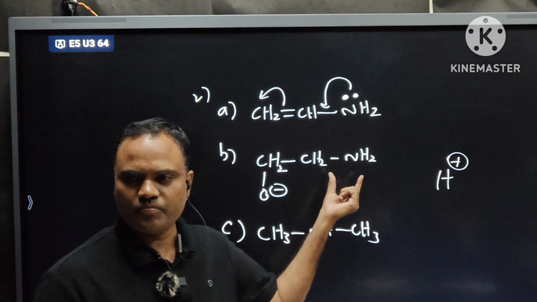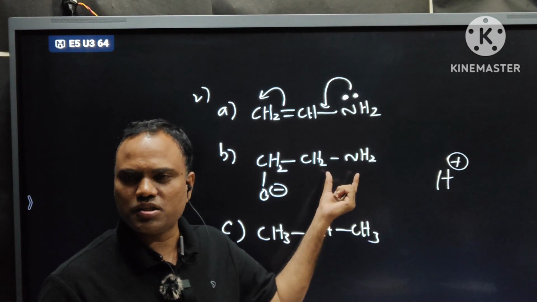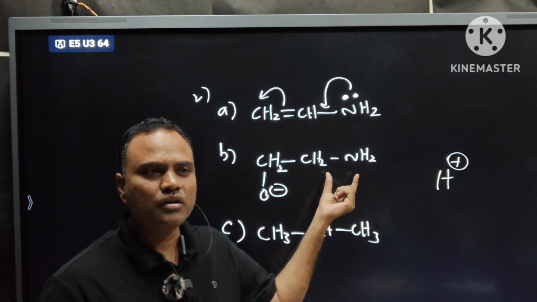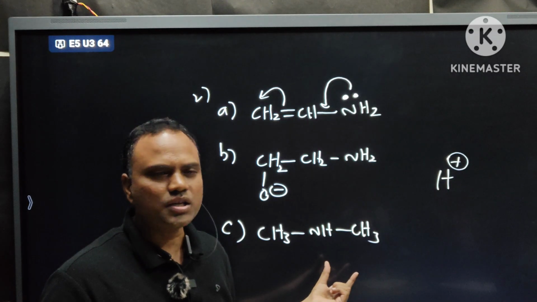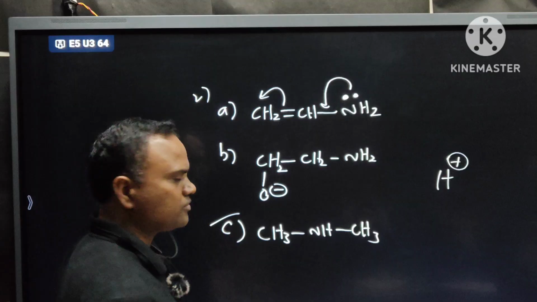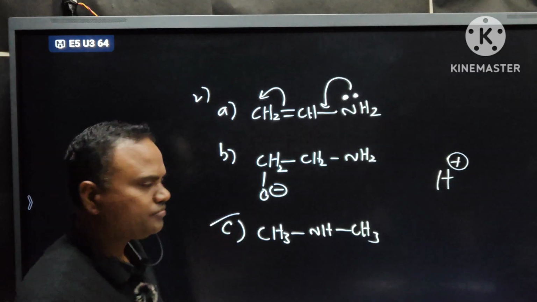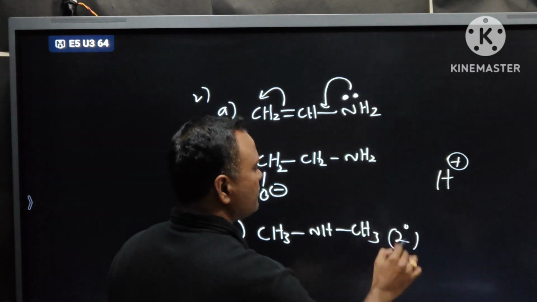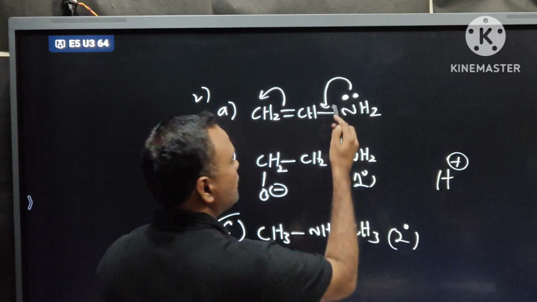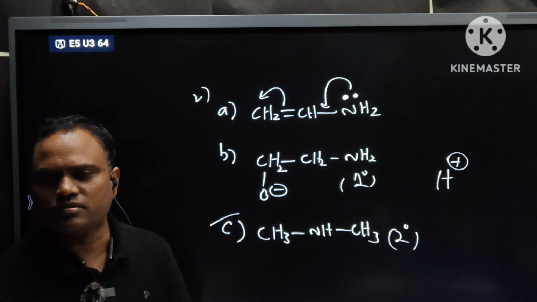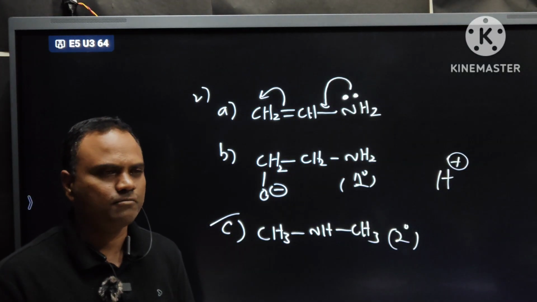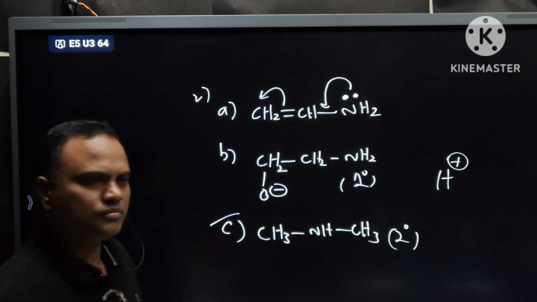Now coming to this. What about its degree? Is it a primary amine or secondary amine? Primary amine. It is a secondary amine. So this is more basic. Simple logic. Secondary amine, primary amine. Here resonance decreases basic nature. Okay.